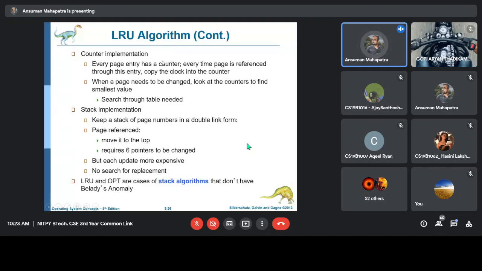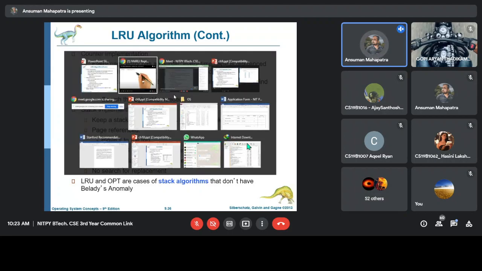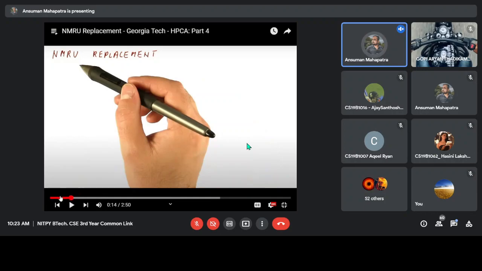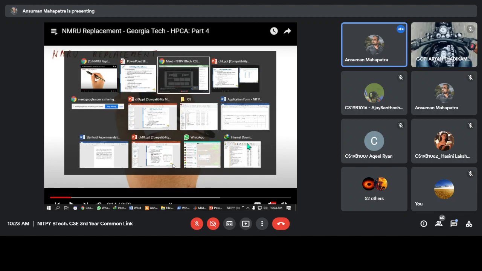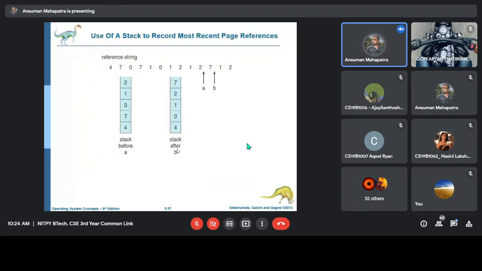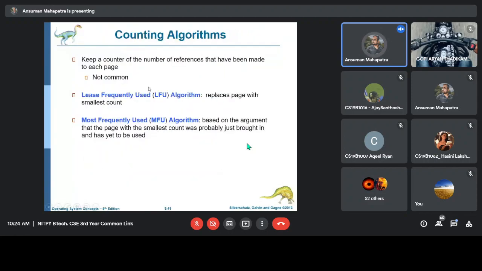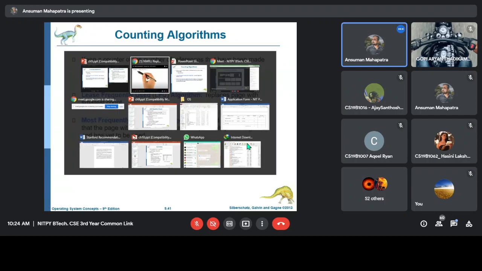So it is a waste of hardware. So why use LRU? Let's go for some approximation algorithm that will give almost the same performance as LRU, but will not take that much hardware. So the next algorithm is NMRU. One minute, the name is changed in the book and this video. NMRU is the least frequently used algorithm, and another one is the most frequently used algorithm. So two algorithms are there.